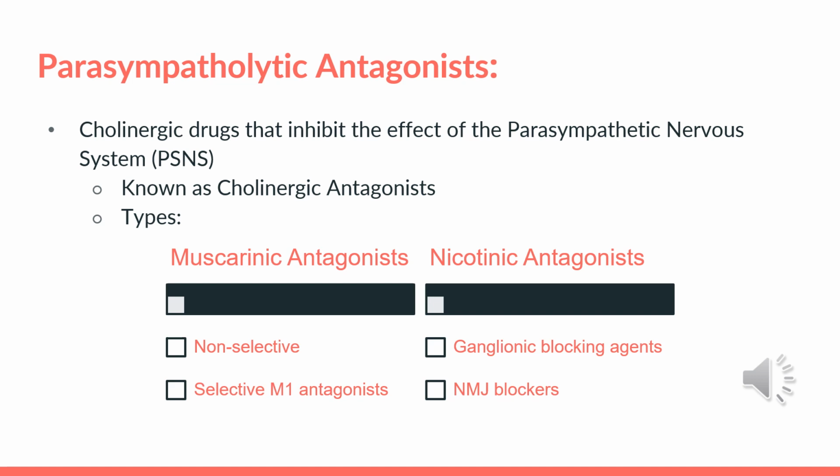So, parasympathetic antagonists are cholinergic drugs that inhibit the effects of the parasympathetic nervous system. They can also be called cholinergic antagonists, and there are two types, depending on which receptor these agents are going to be affecting. The muscarinic antagonists are divided into non-selective muscarinic antagonists and selective M1 antagonists, whereas the nicotinic antagonists are divided into ganglionic blocking agents and neuromuscular junction blockers.